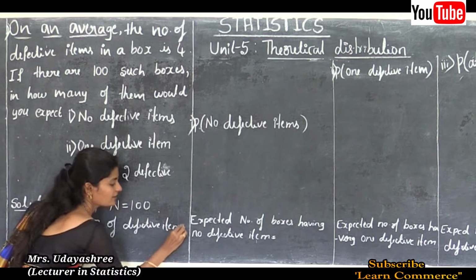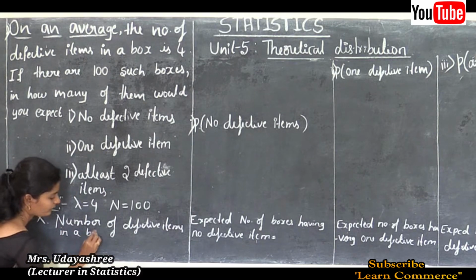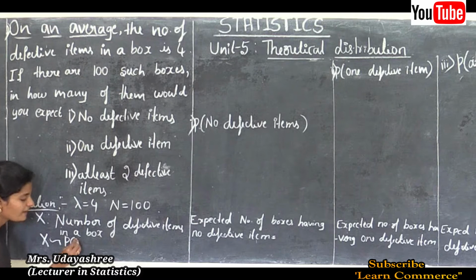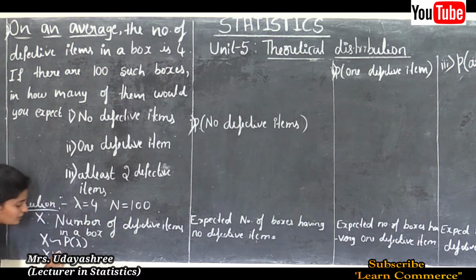Defective items in a box. And here lambda is given, so this is Poisson distribution. So we can write X follows Poisson distribution with parameter lambda. Here lambda is 4, so X follows Poisson with parameter lambda, that is 4.